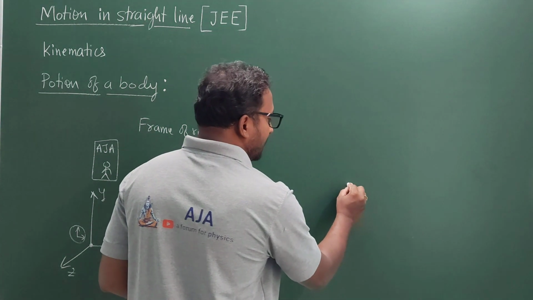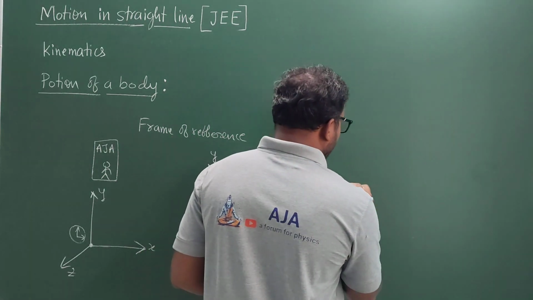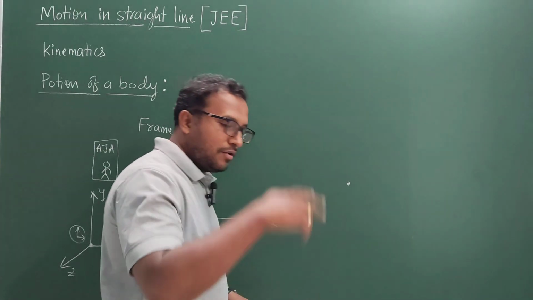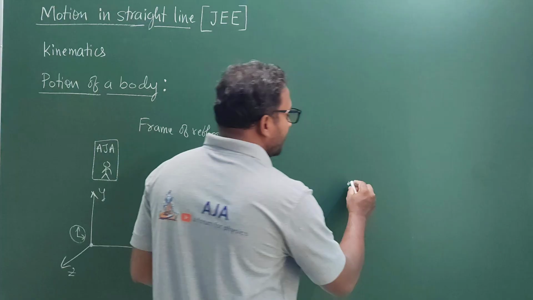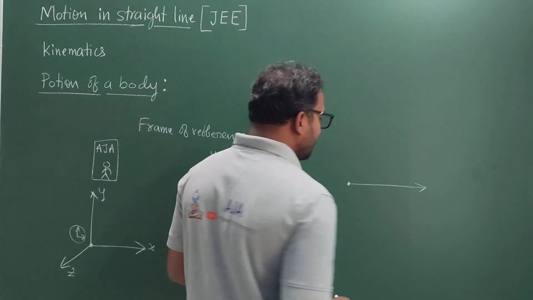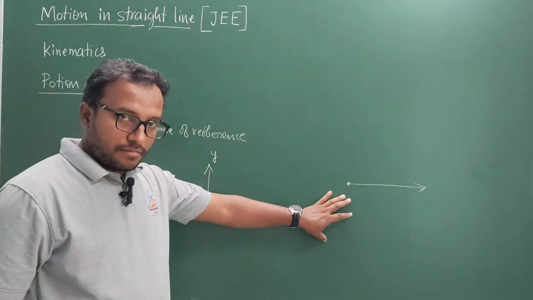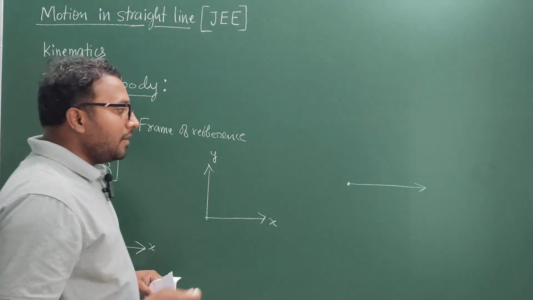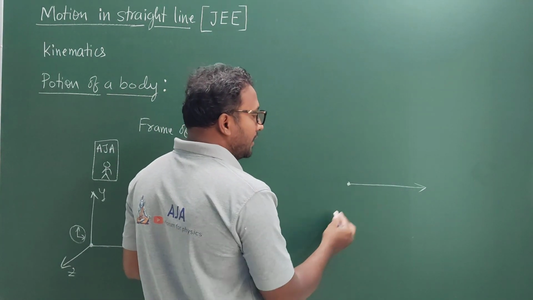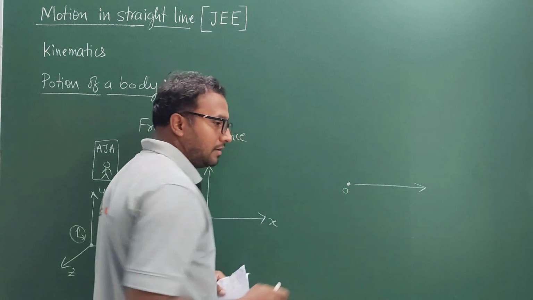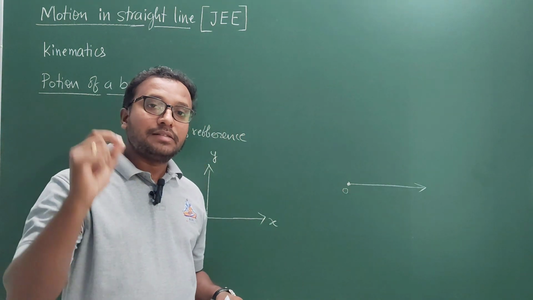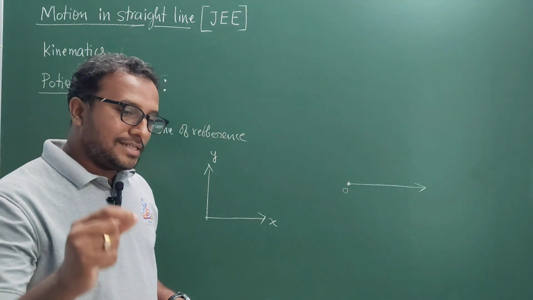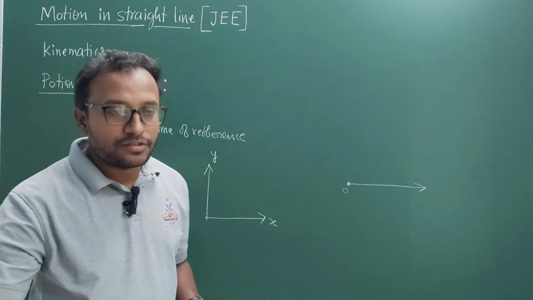Similarly, I will consider an origin, and from the origin I will consider any one direction out of the three, say for example the x-axis. This is also a frame of reference, but it is a one-dimensional reference frame. Here, this is the origin. The origin is specified with the number 0. I mean, the position at the origin is said to be 0.